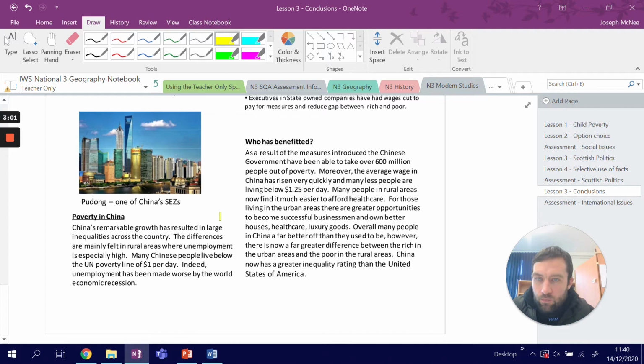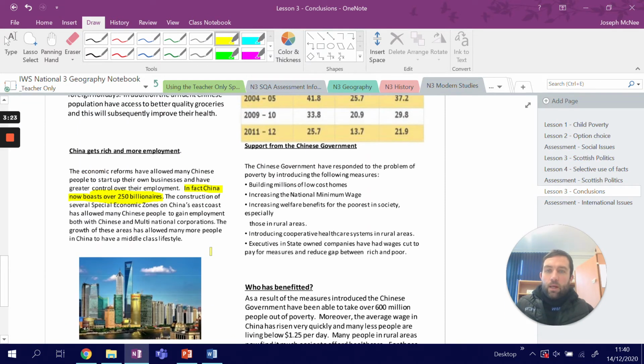China's market growth resulted in large inequality across the country. Differences are mainly felt in rural areas, but unemployment is especially high. Many Chinese people live below the UN poverty line. So that also talks about poverty. The government responded with reform measures.